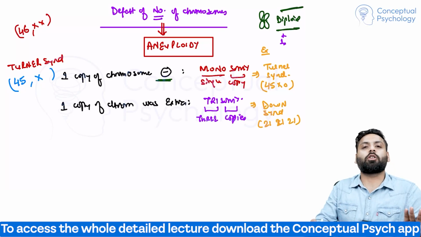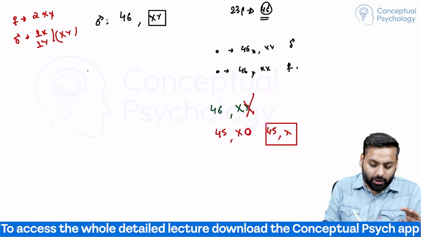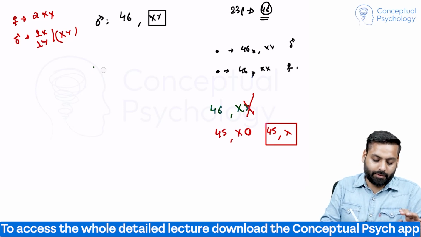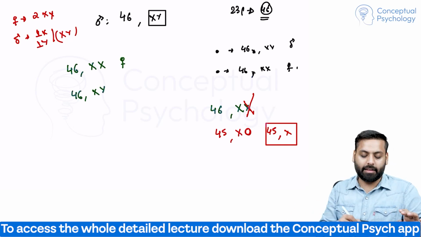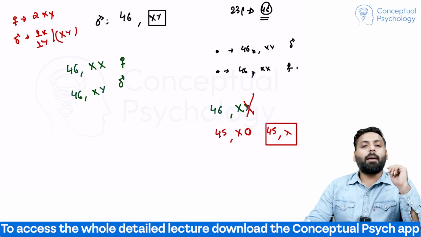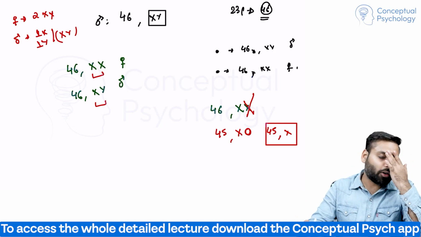Now there is a condition in which the person had to become 46XX, that is female, or 46XY, that is male. The person could become either. But what happened was, the sex chromosomes remained normal, the sex chromosomes were not hampered.